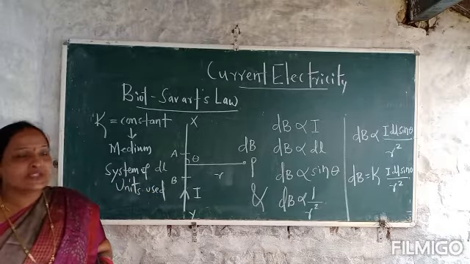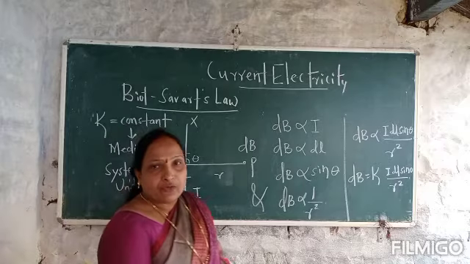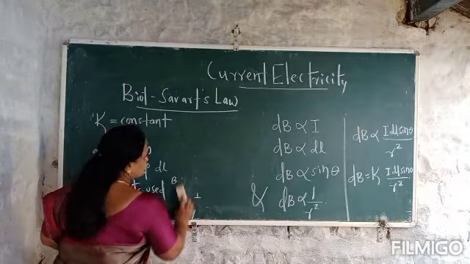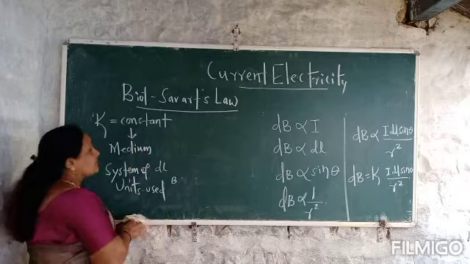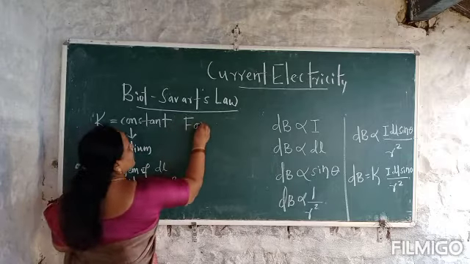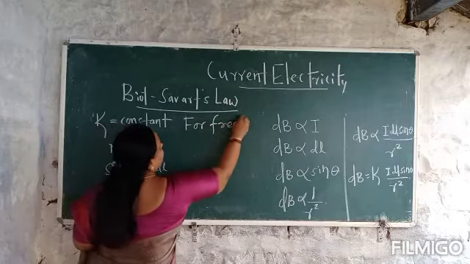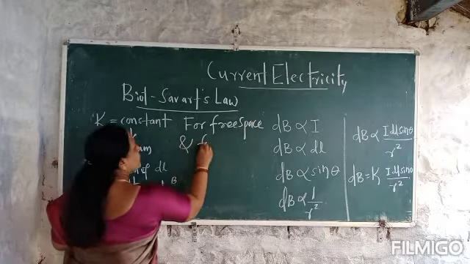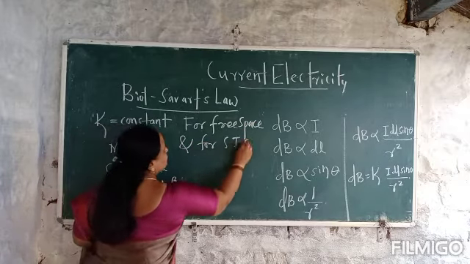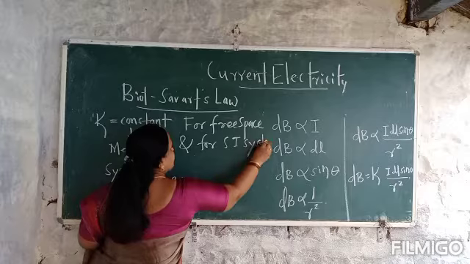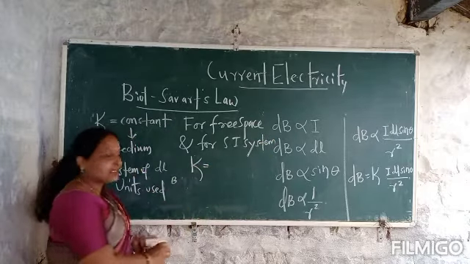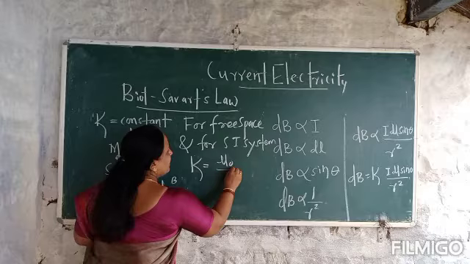Therefore, for free space and for the SI system, this constant of proportionality K is mu naught divided by 4 pi.